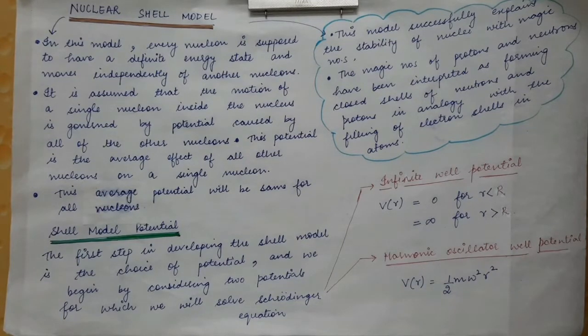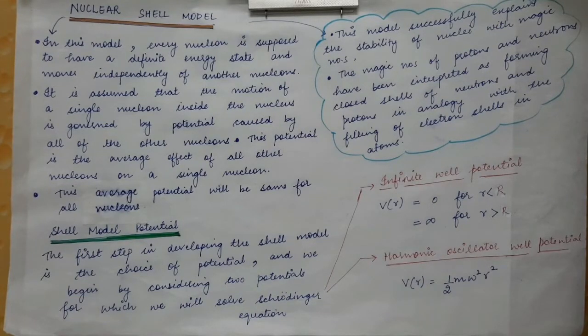In the case of electrons revolving around the nucleus, those electrons revolve in definite orbits, and they experience the Coulomb potential due to the nucleus.